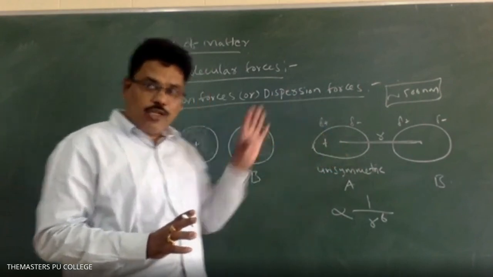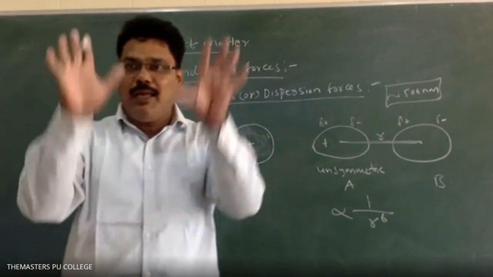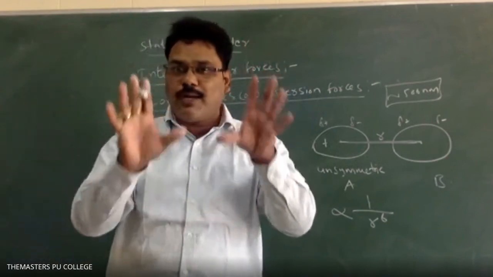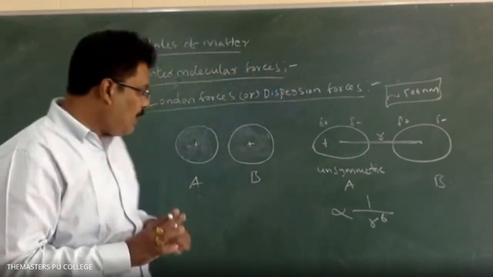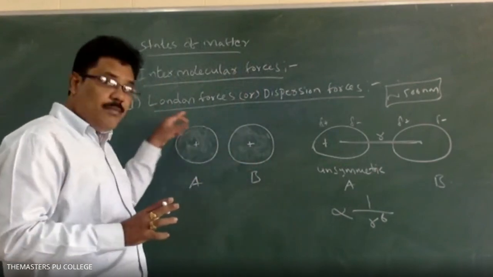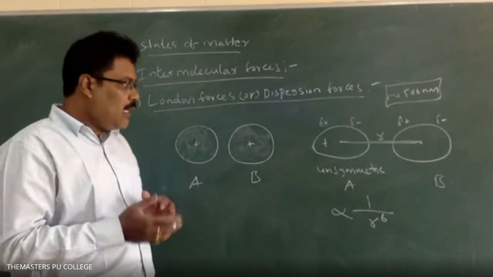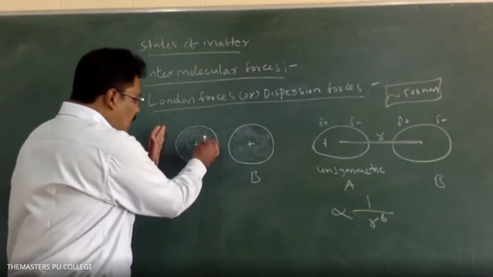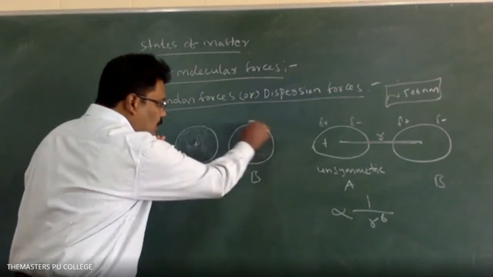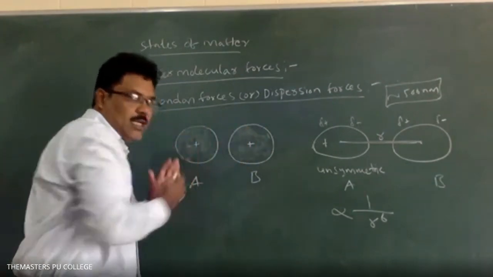Okay. But actually, what will happen? The positive charge is always present in the center of the atom, that is, in the nucleus only. But minute by minute, this electron cloud, which is present symmetrically on the atom, will become unsymmetric. Why? Because the electron cloud around the nucleus of one atom and the electron cloud of the other atom are close to each other.